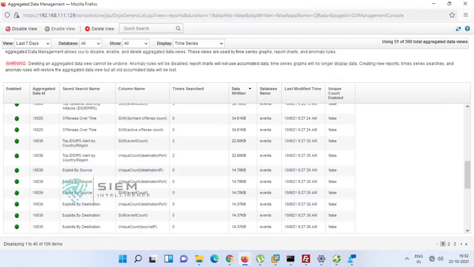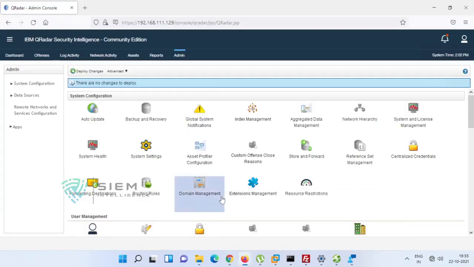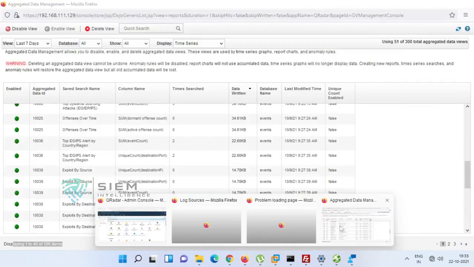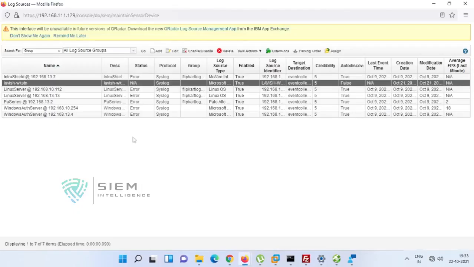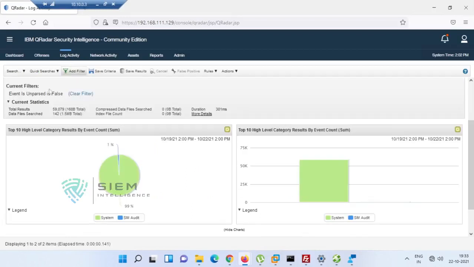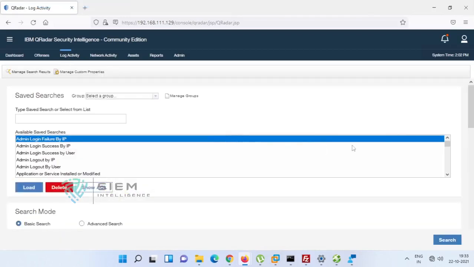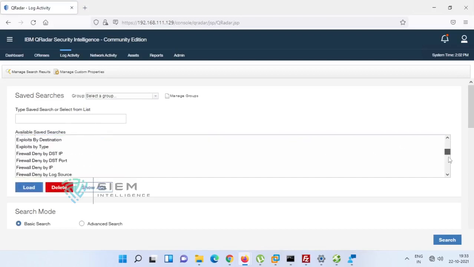See, there are a total of 106 time series. If you go to log activity and search, the count is almost 106 only. Whatever you want to check, you can see.